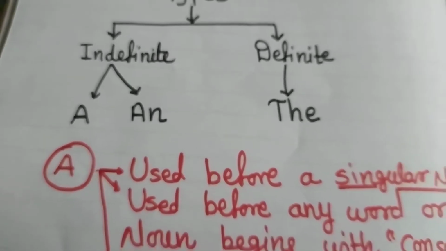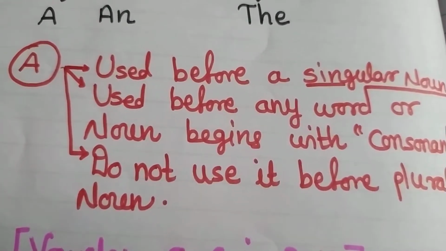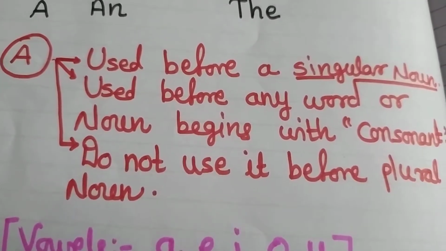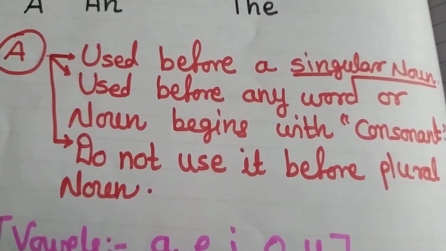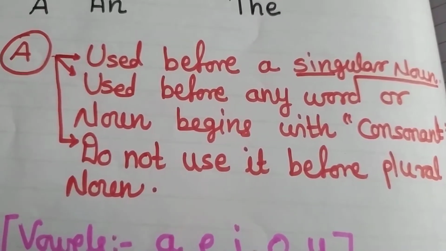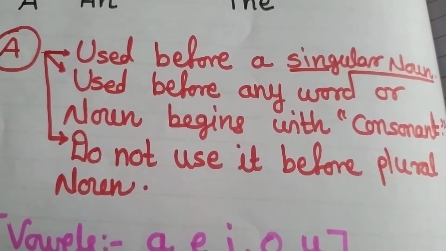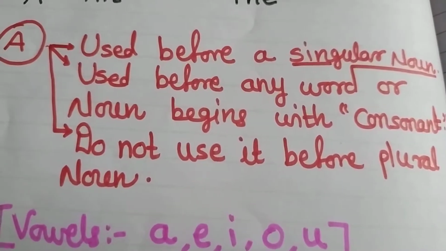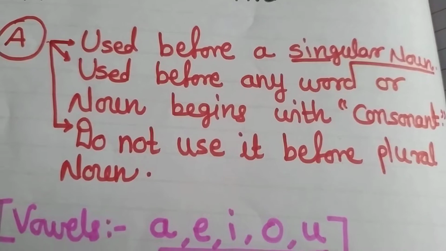Now let us try to understand in which condition we can use a. A is used before a singular noun, obviously. A is used before any word or noun that begins with a consonant. As you know, in grammar there are two concepts, vowels and consonants.